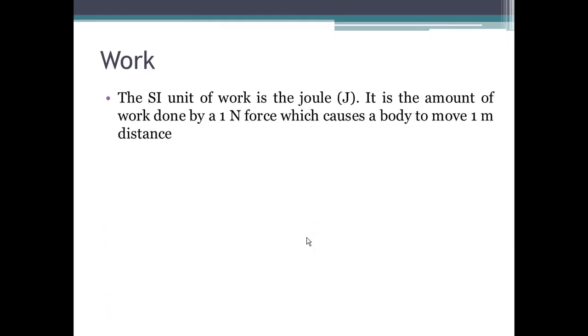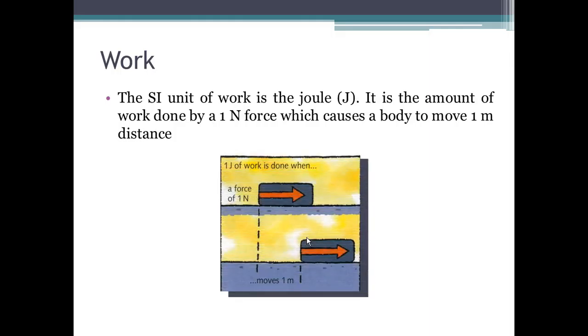The SI unit of work is the joule. It is the amount of work done by a 1 newton force which causes a body to move a 1 meter distance. So if you apply a 1 newton force on an object and that object moves a distance of 1 meter, then we say that we have done work equal to 1 joule.